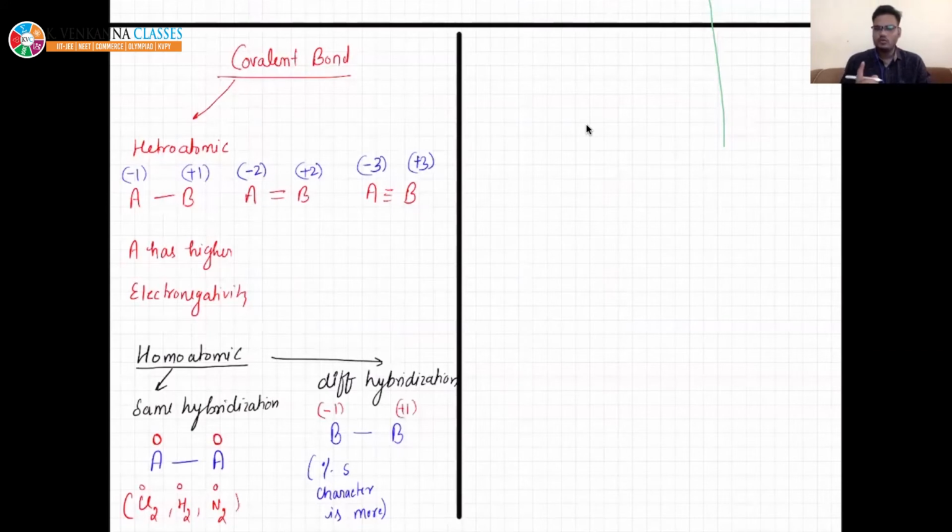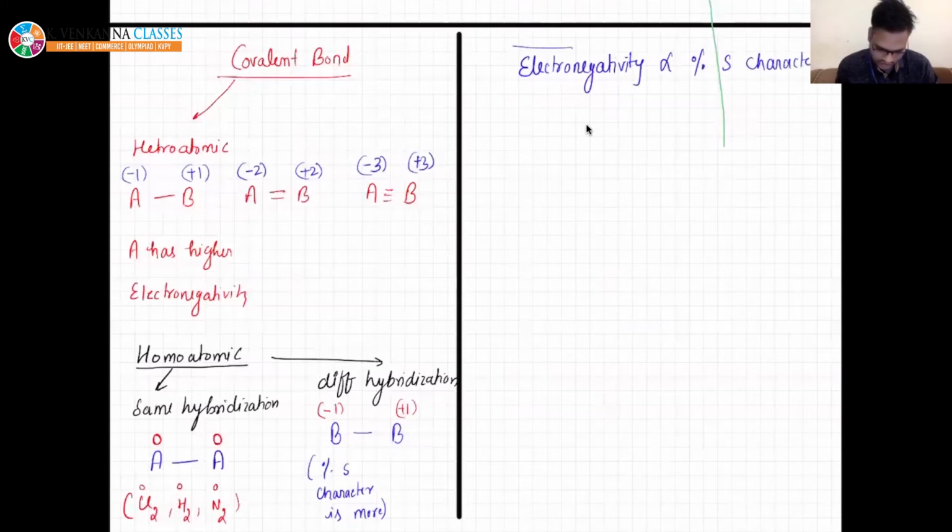If they were having two bonds, then one will have -2, other will have -1. Okay, so I'm just telling you electronegativity is directly proportional to percentage S character. So carbon sp, if carbon is sp hybridized, it has more electronegativity than carbon sp2 than carbon sp3.